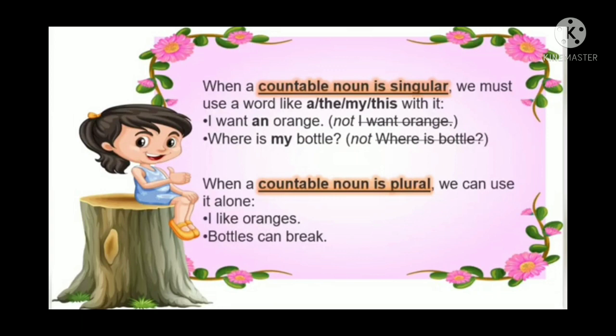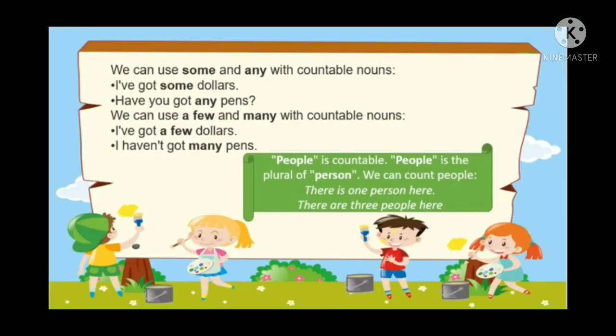in form. When a countable noun is plural, we can use it alone. Like I like oranges. Bottles can break. So, no other words are required when countable nouns are plural.